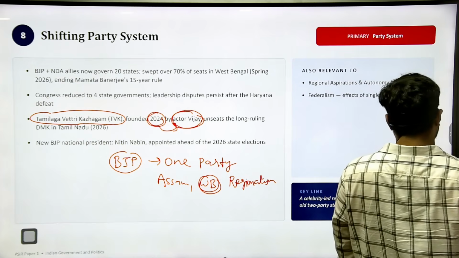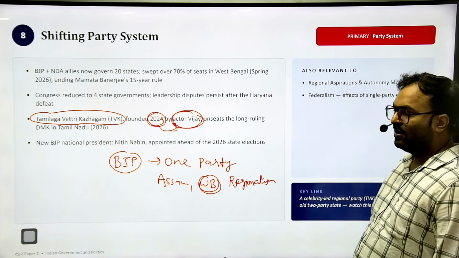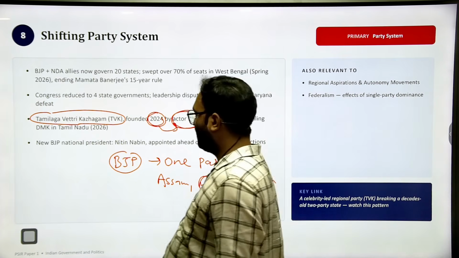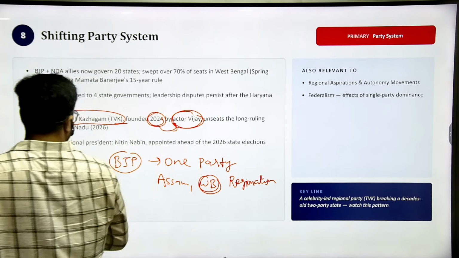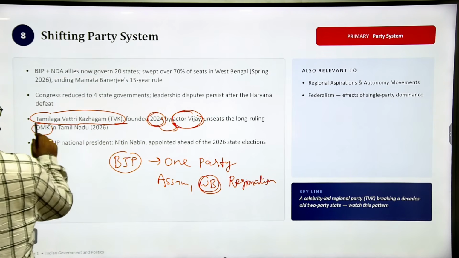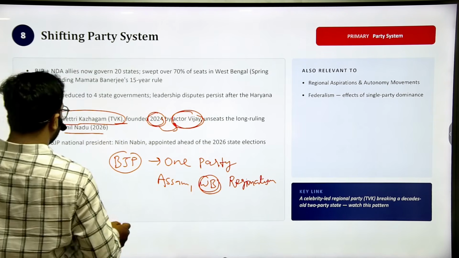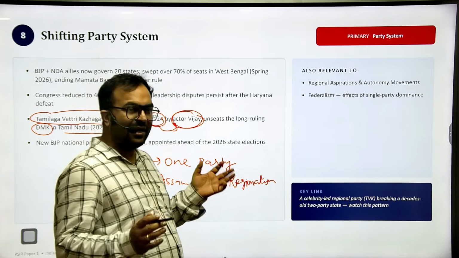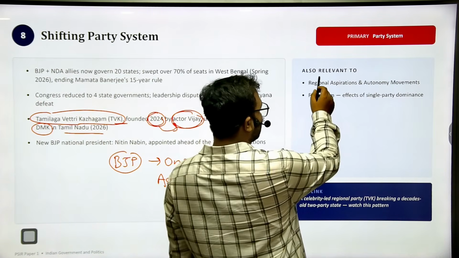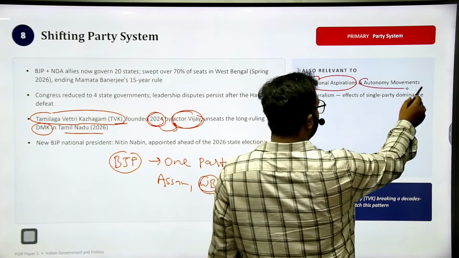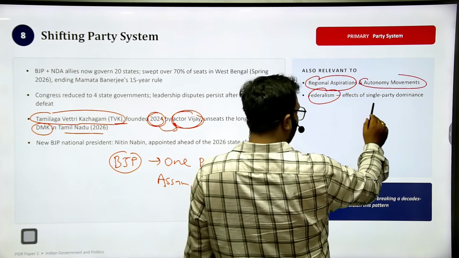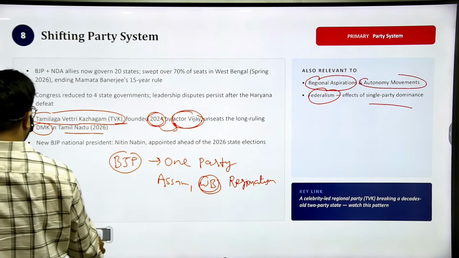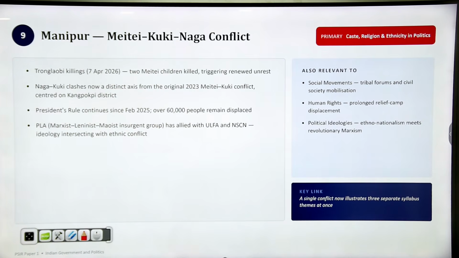You can say mammoth because of the time. Obviously, in the total number of seats, the TVK itself could not surpass 50% of the seats. But still, the long-ruling DMK and even the AIADMK could not win. So this is a very important aspect, and questions directly or indirectly regarding regional aspirations and autonomy movements, federalism, single party dominance, all these kinds of questions can come, or the references can come. You should prepare along those lines.